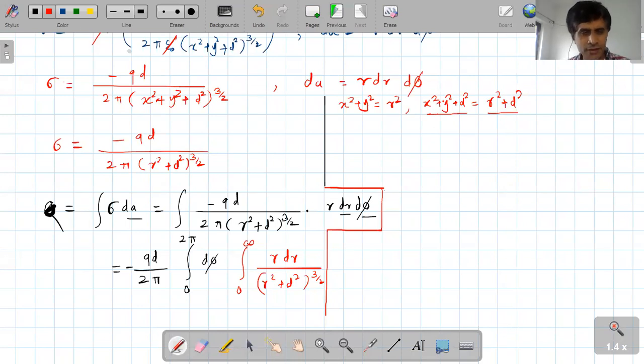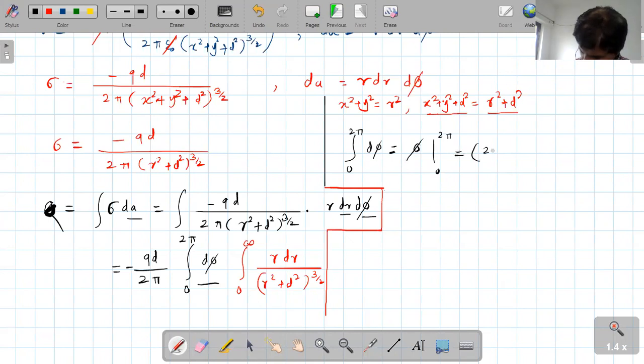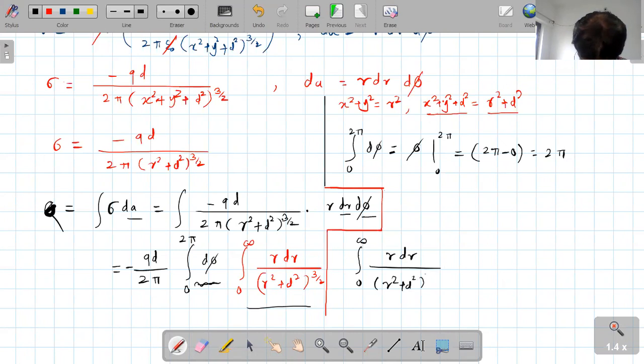Now, dear student, I will use this term. Here I am writing the integral from 0 to 2 pi of d phi. Phi from 0 to 2 pi is 2 pi minus 0, equal to 2 pi. Understood? Now, what is the integration of the other term? Therefore, here, the integration from 0 to infinity of r dr over (r square plus d square) raised to 3 by 2.